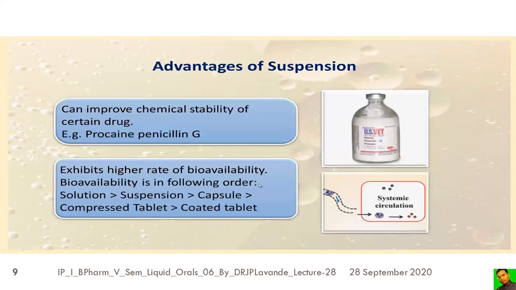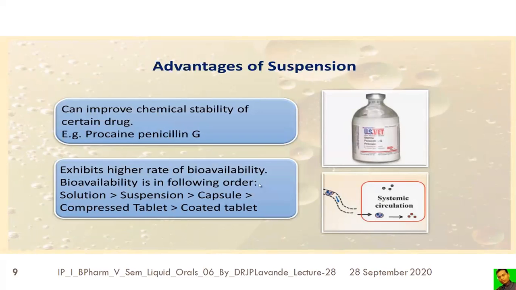Now, what are the advantages of this suspension? Why do we need to go for it? We go for suspension in order to improve the chemical stability of certain drugs, for example procaine penicillin G. It is most stable in the suspension form.